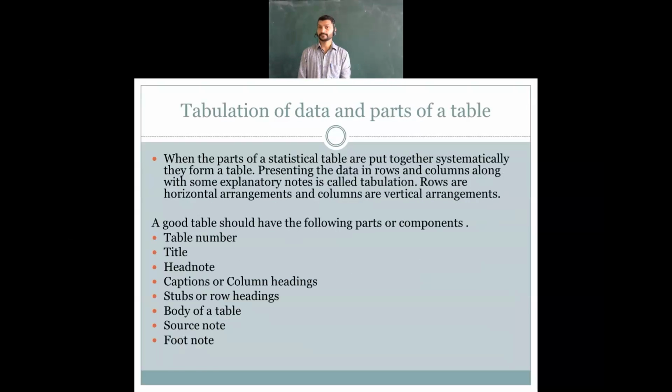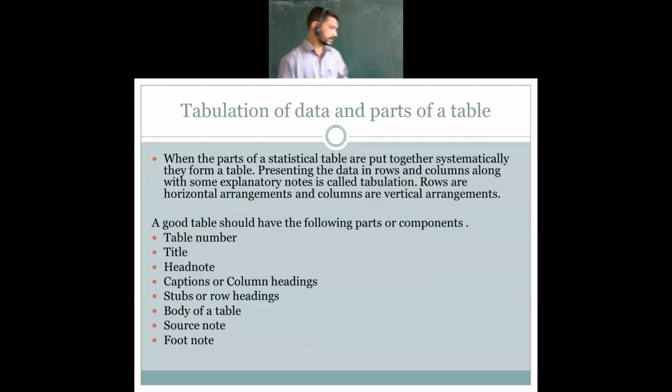Now the main important thing in a table: what all things are required. Whenever you give the information in table format, the first thing you have to give is the table number. Now only one table is there, so no problem. When you are making any research or project work, 5 to 6 or 10 to 12 tables will be there. At that time, how are you going to identify them? You need to give the table number. Next, title. Whichever information is present in that table, you are going to name it in the form of a title. Then head note.